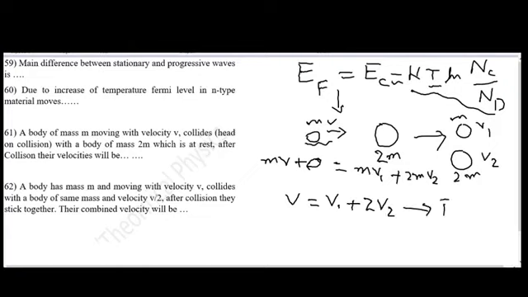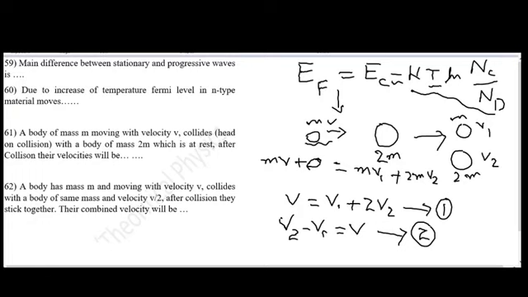Let's name it equation number 1. As in the statement it is given that the collision is a head-on collision, we can use the property that in a head-on collision the difference in final velocities is equal to the initial velocity of the object, that is v2 minus v1 is equal to v. Let's name it equation number 2.